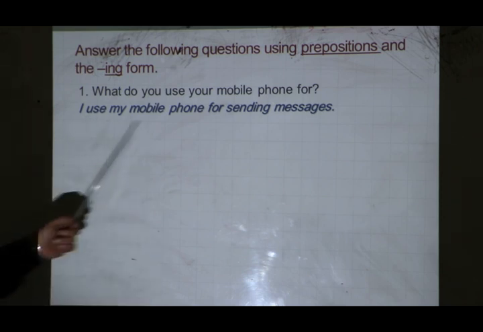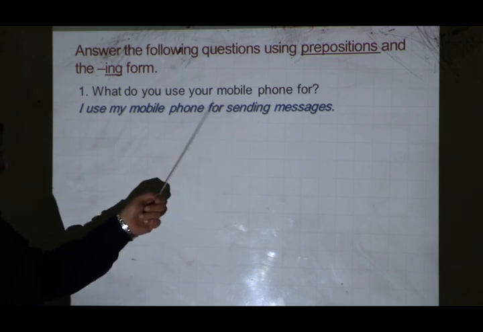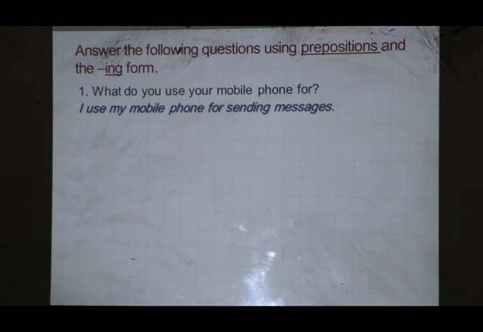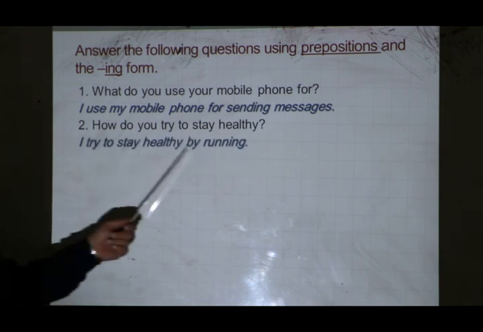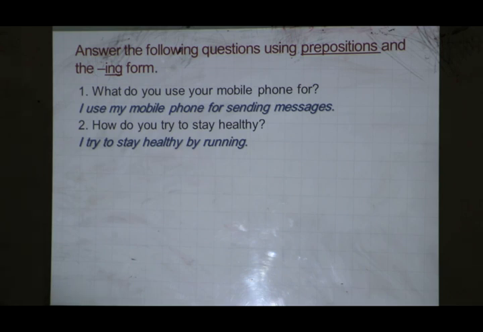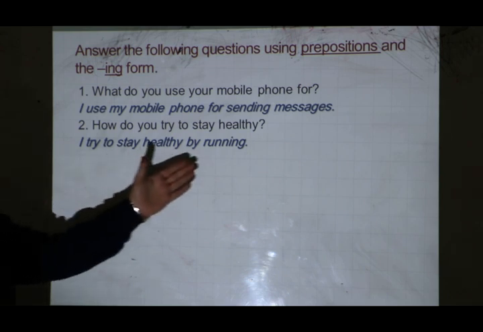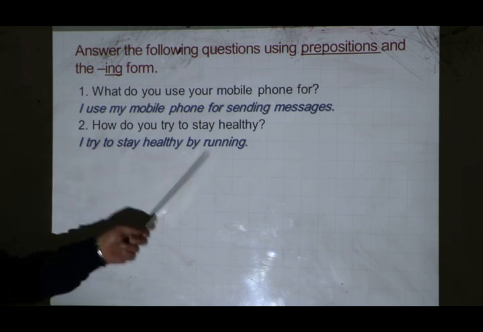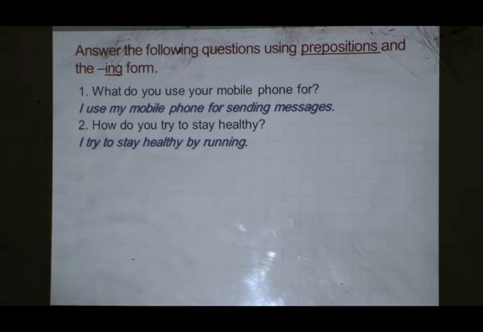I can use my mobile phone, for example, for playing games, and so on. Number 2, how do you try to stay healthy? I try to stay healthy by running. I try to stay healthy by swimming. I try to stay healthy by eating healthy food. I try to stay healthy by doing some exercise.